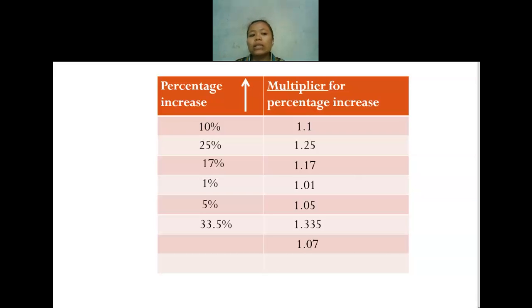The original number will always equal 100%. Now it says the value is getting a percentage increase, which means the value will be getting higher. So the original was 100%, now it's increased by 5%, so I add 5% to 100%. In total, it will be 105%.